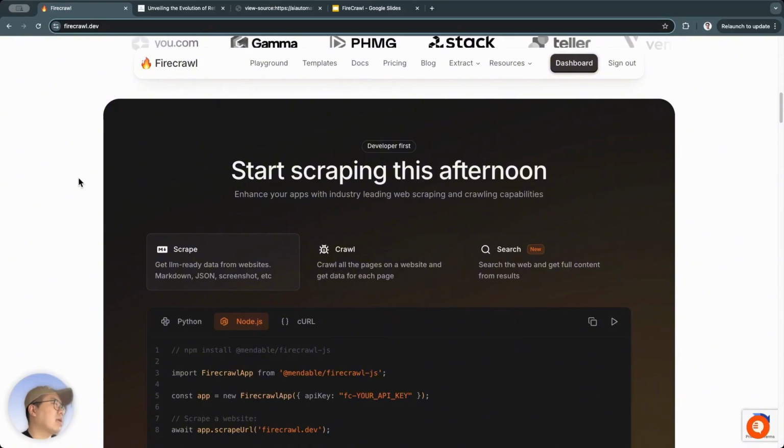So FireCrawl has already managed to handle quite a lot of the basic and common problems of data scraping on the internet, but there are still some limitations. So, limitations.